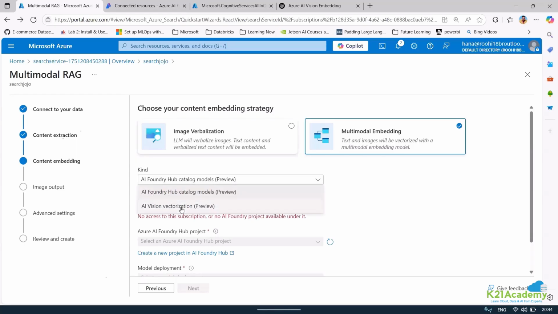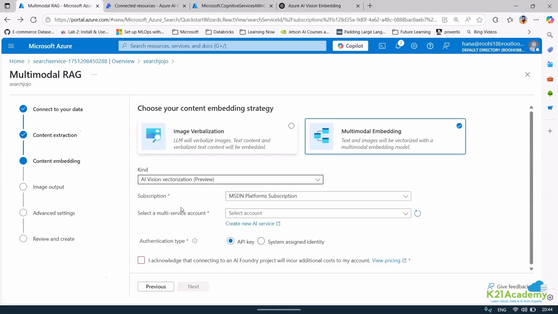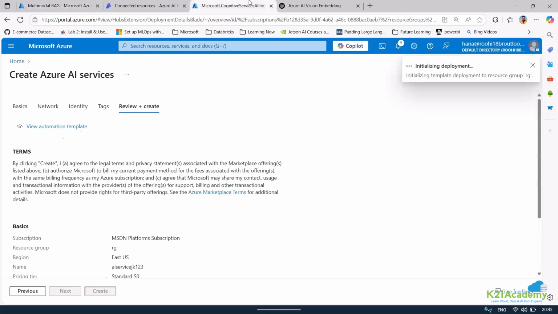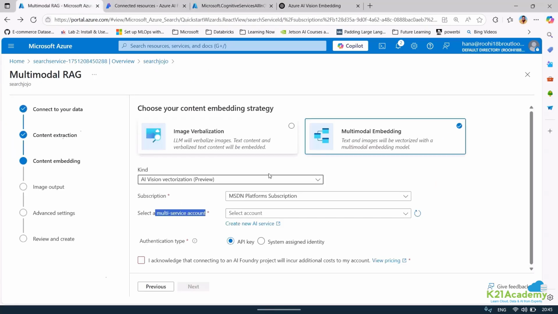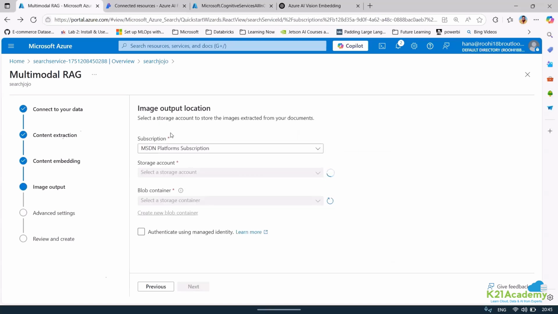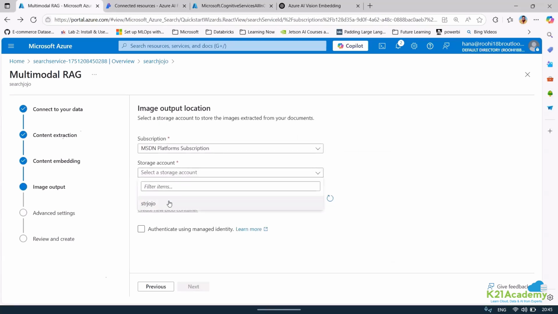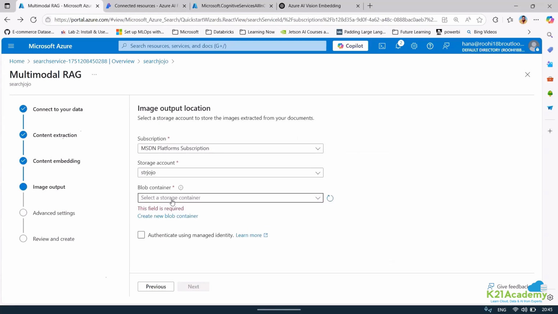So rather than creating a Hub, I'm just using an AI Vision in which it is asking me to create a multi-service account. It is not giving me Vision to be used, right? That's the reason I've created multi-service. Now, if I refresh, I could have used Hub, but I did not have Hub. So let me just check that out now. And now you can see I can say okay, that's the reason I'm doing this. I'll click on acknowledge. I'll click on next. And here you can see I can select my storage account.